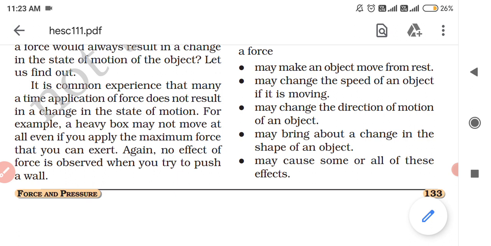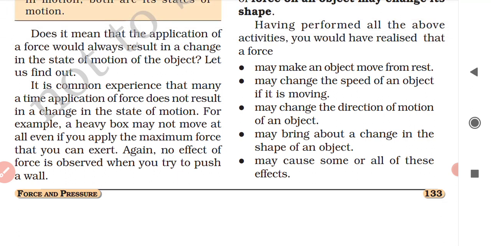Again, no effect of force is observed when you try to push a wall. If you try to push the wall of your house with the maximum force of your body, will it move? No, it will not move. So a force cannot bring a change in the state of motion every time. A force cannot always result in a change in the state of motion of the object.